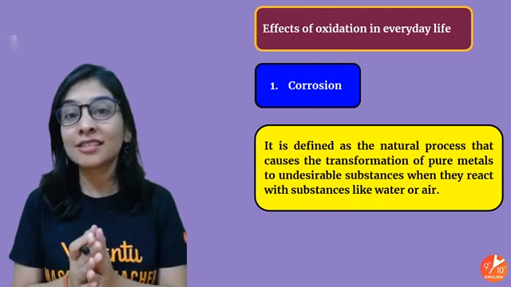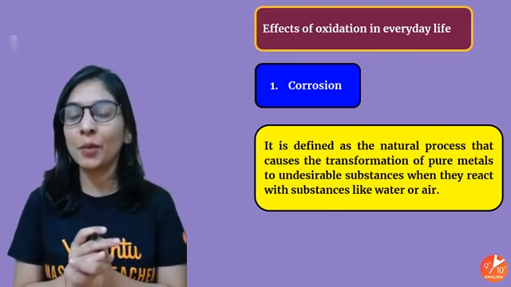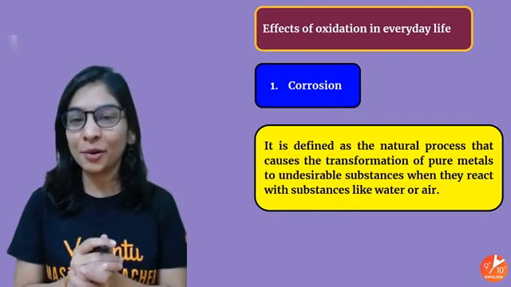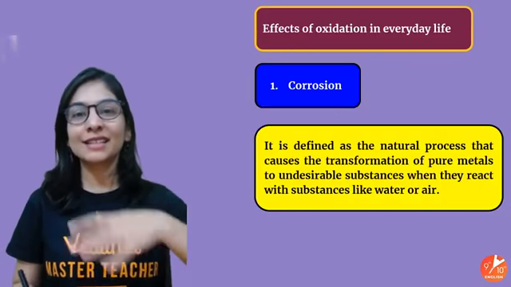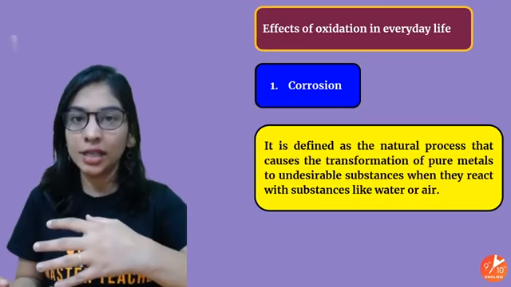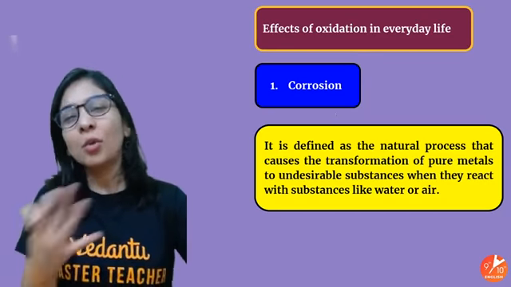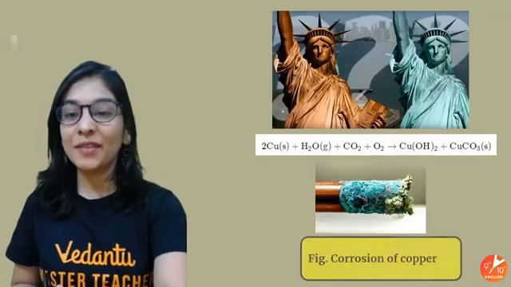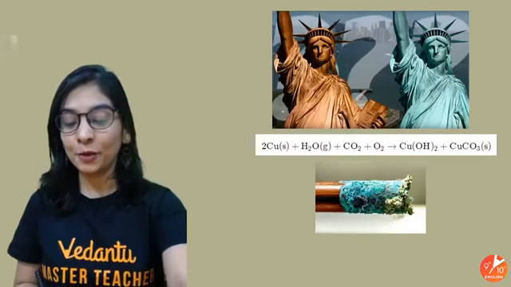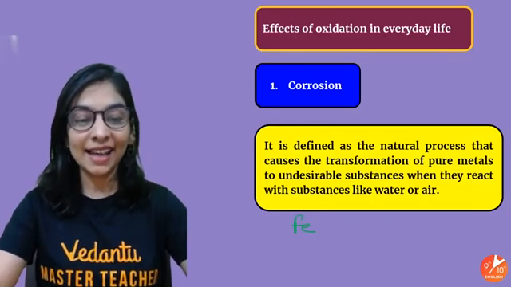Yes, there are other gases also that are equally responsible, but oxygen here is the main villain, though not every time a villain. So what exactly is corrosion? It is a natural process in which your metal gets degraded, mostly when it reacts with atmospheric gases, water vapor, and also diluted acids. And the very famous one, that you know, is the corrosion of iron. My iron is getting oxidized.